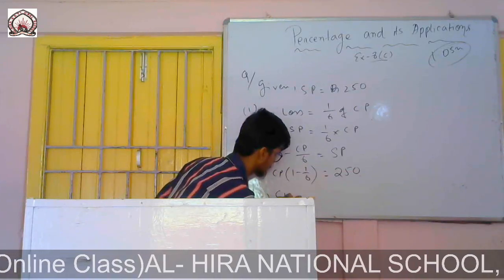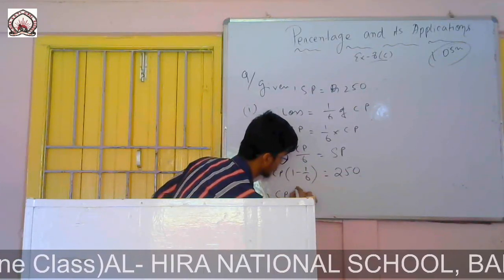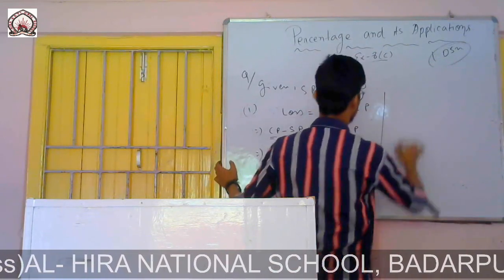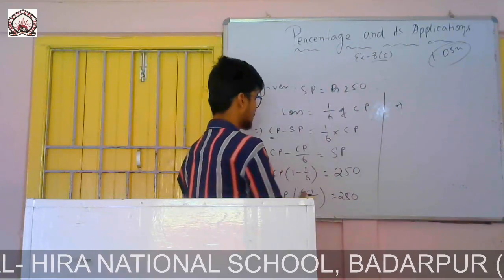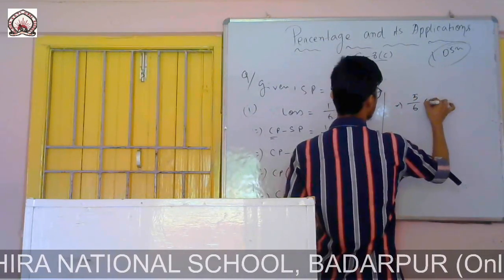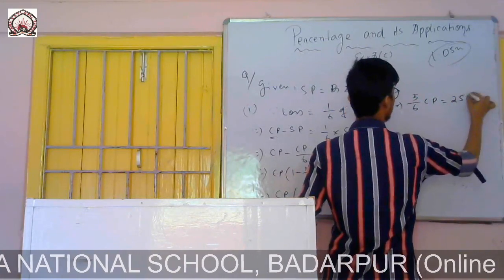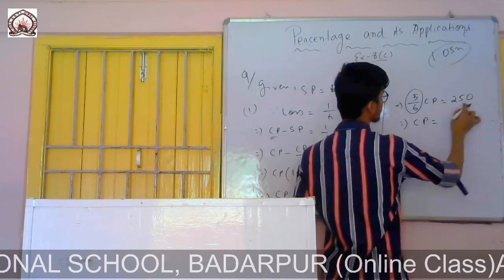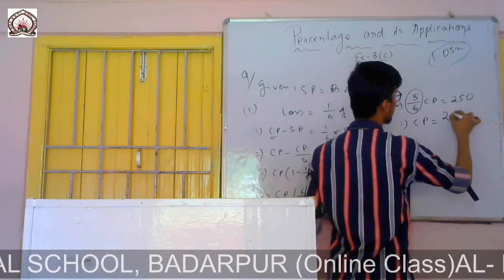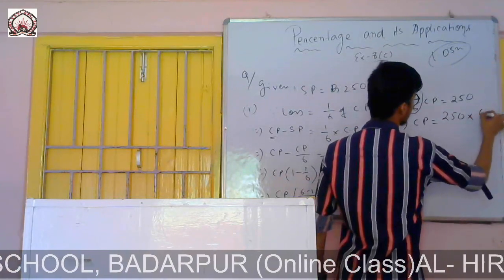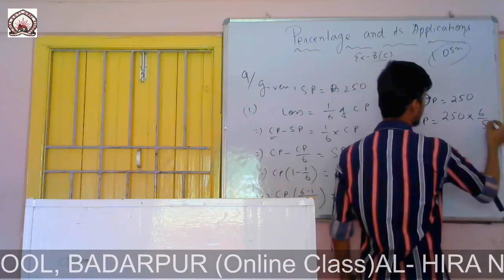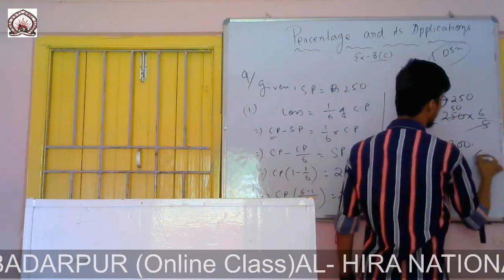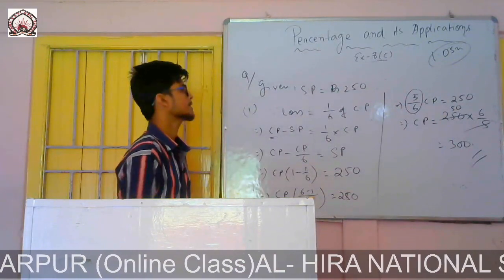So if I take the LCM, it will be 6 minus 1 by 6 equals 250, implies 5/6 CP equals 250. So CP equals, if I transpose 5 by 6 to that side, it will be the reverse, 6 by 5. So I can cancel this one with 5. 5 5s are 25, 50. 5 6s are 30. That means cost price is 300.